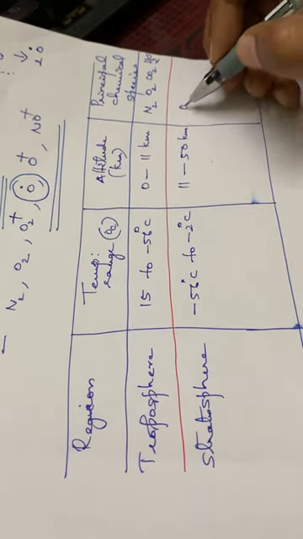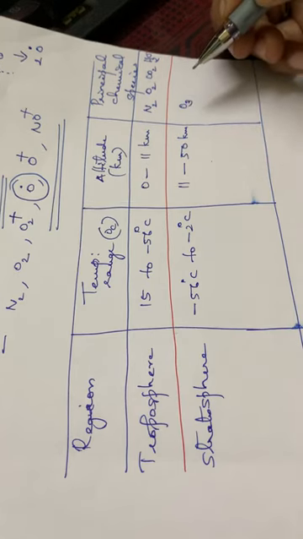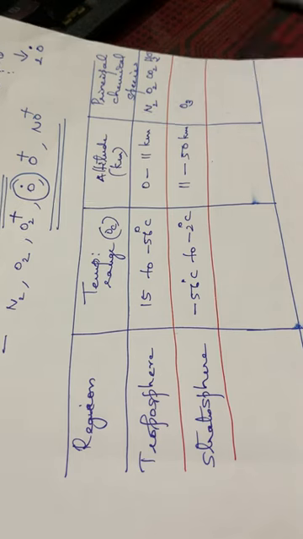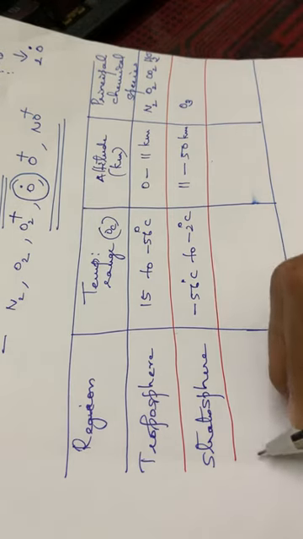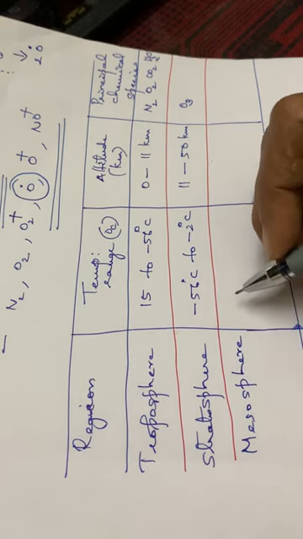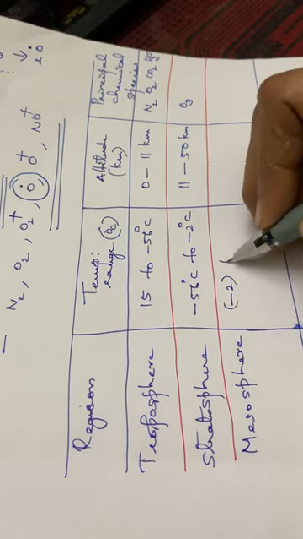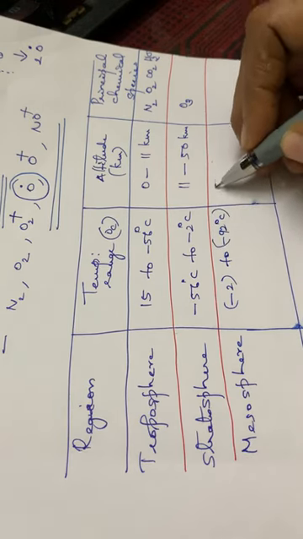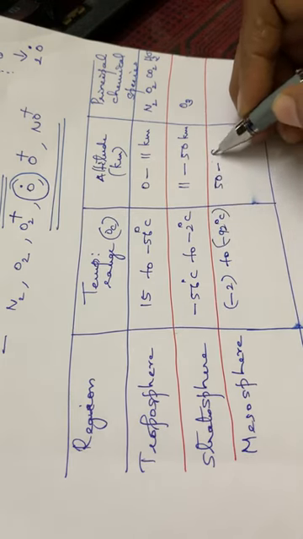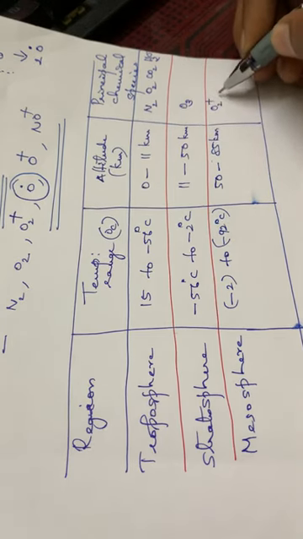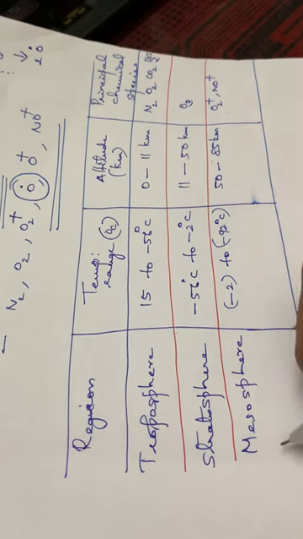The major chemical species present is O3, ozone. Then comes the mesosphere. The temperature range is minus 2 to minus 92 degrees Celsius. The altitude is from 50 to 85 kilometers. The species present are O2 plus, NO plus, etc.